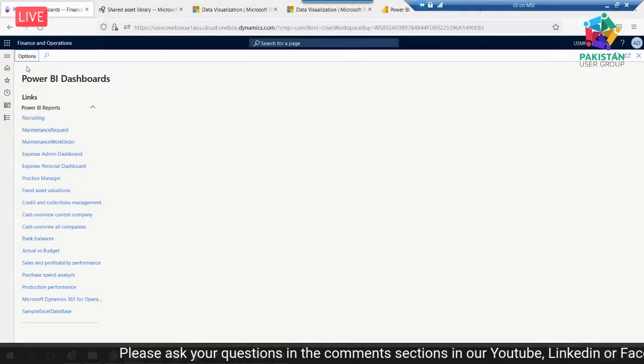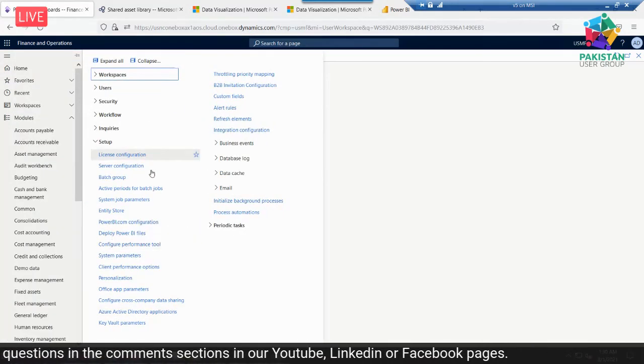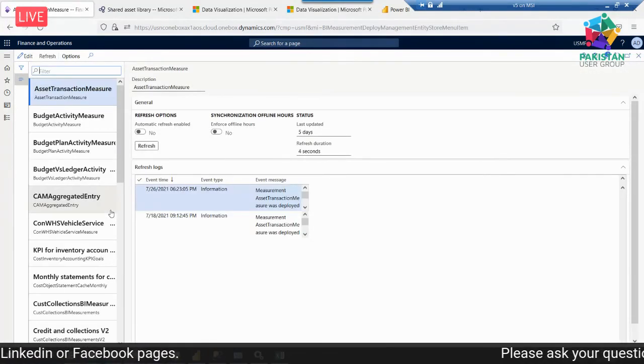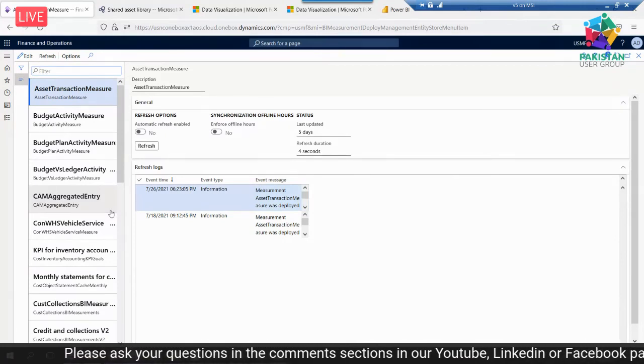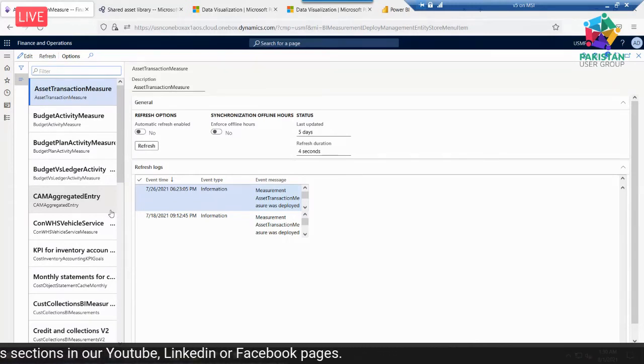And more interestingly, these entity stores can be deployed on Azure Data Lake. The purpose of Azure Data Lake is fast retrieval of data, because we are unable to access the data entities directly on the production server for dashboards. So sometimes there is an option that we can deploy these data entities to Azure Data Lake.